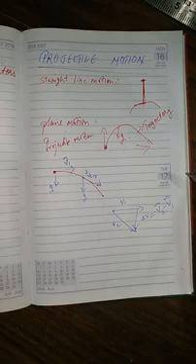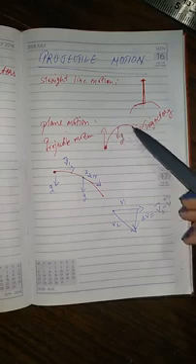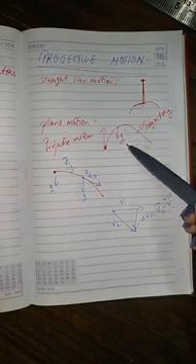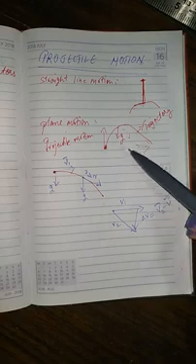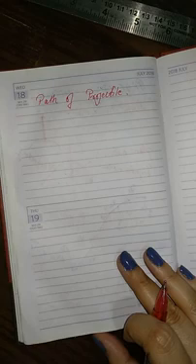And the final thing is, the acceleration due to gravity remains the same up to the height reached by the projectile. So at each and every height, g remains the same, which is the acceleration due to gravity. It remains the same. We'll continue with the topic.